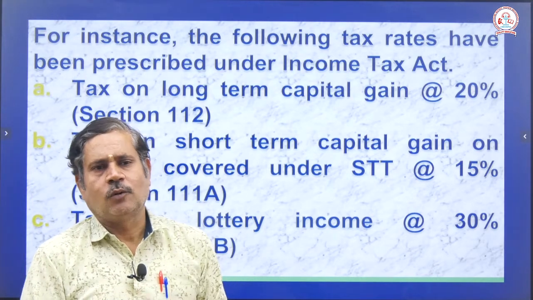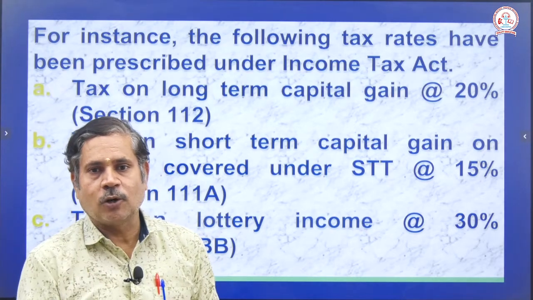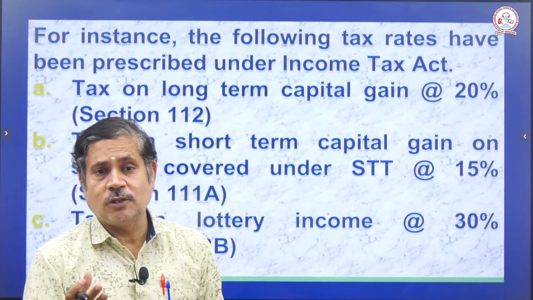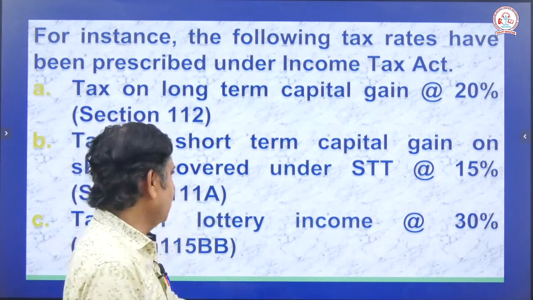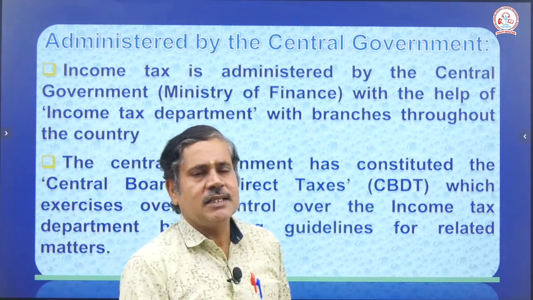If you get 1 lakh lottery income, you have to pay 30% tax to the government. What is 30% of 1 lakh? 30,000 you pay to the government. That is because a 30% slab is there.